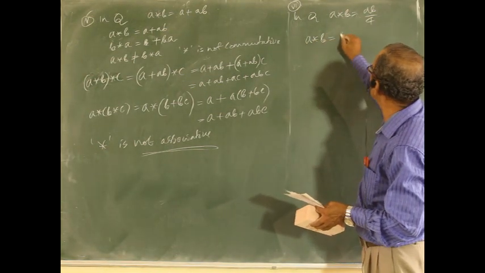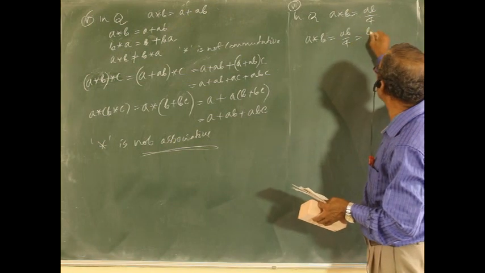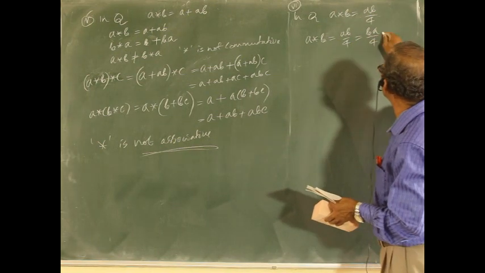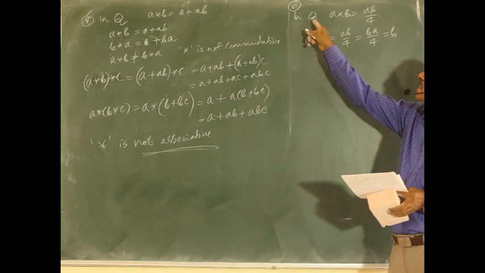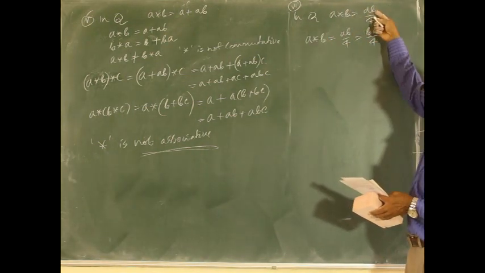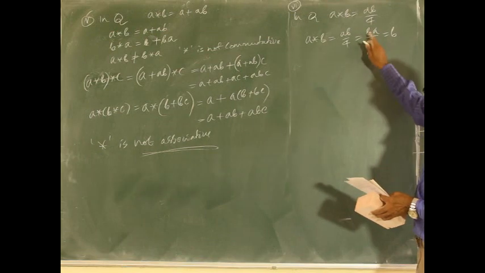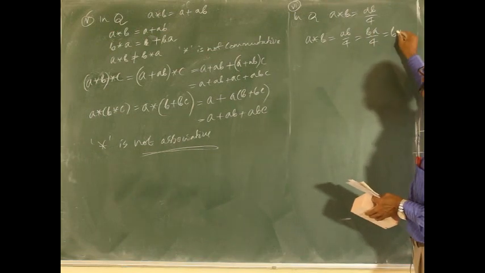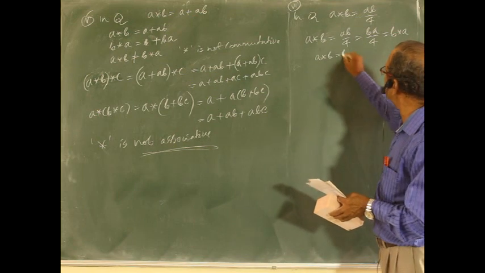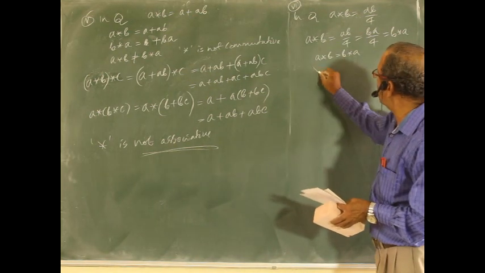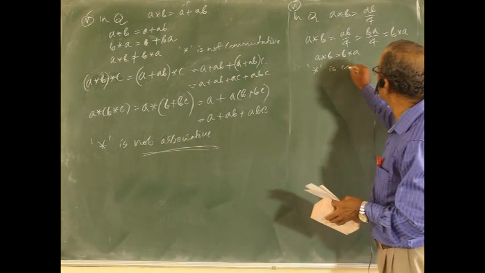A star B equal to AB by 4 equal to BA by 4, because the product is commutative in the set of rational numbers. So AB can be written as BA. But BA by 4 is nothing but B star A. So A star B is clearly equal to B star A. Star is commutative.